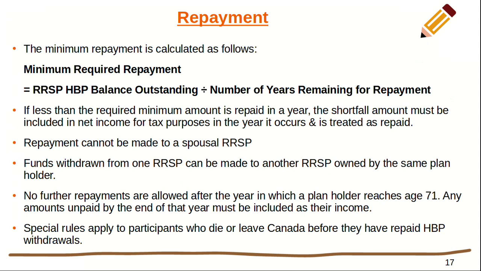Repayment cannot be made to a spousal RRSP. Funds withdrawn from one RRSP can be repaid to another RRSP owned by the same plan holder. No further repayments are allowed after the year in which the plan holder reaches age 71. Any amounts unpaid by the end of that year must be included as their income. Special rules apply to participants who die or leave Canada before they have repaid the HBP withdrawals.